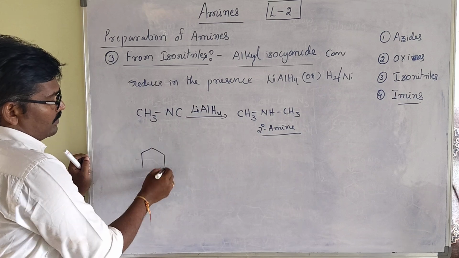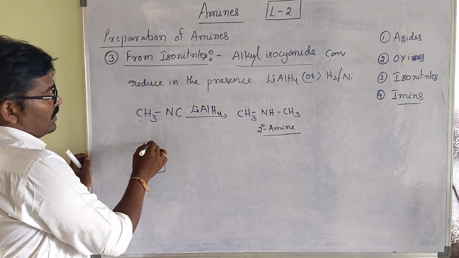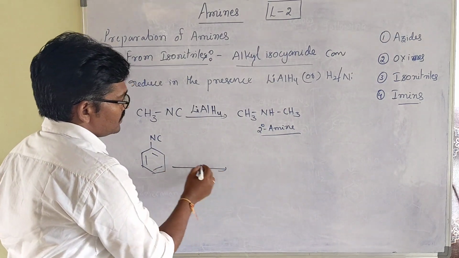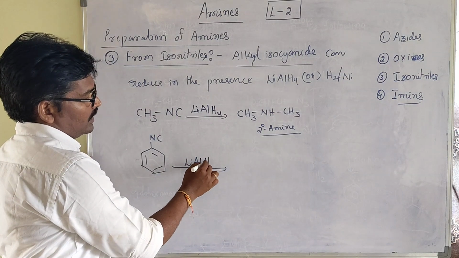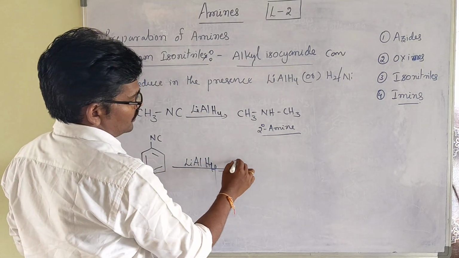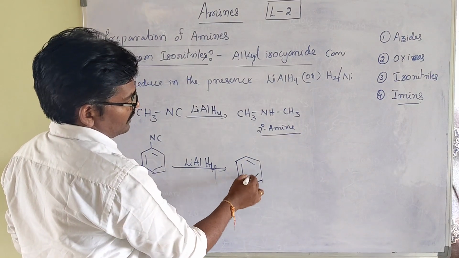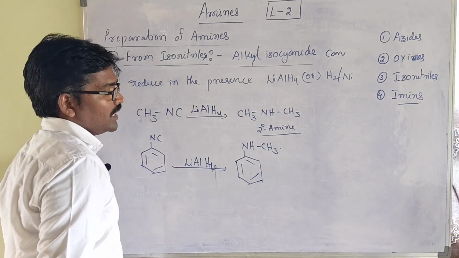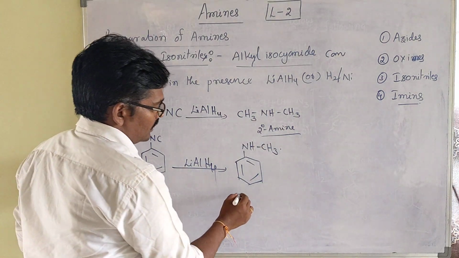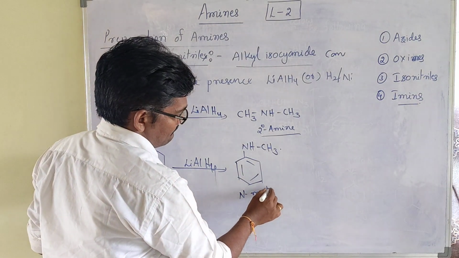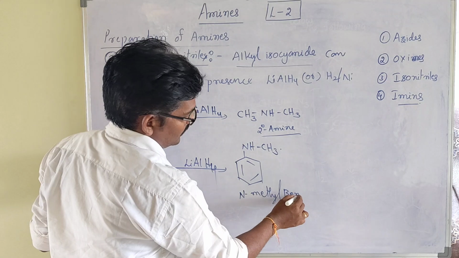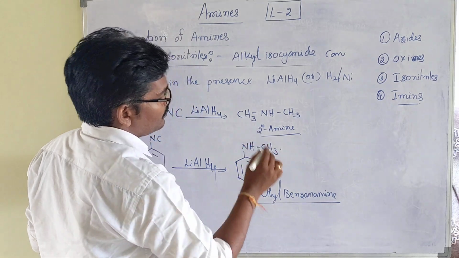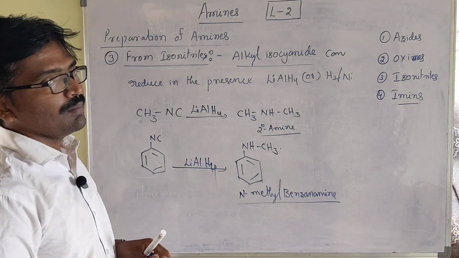For example, benzene isonitrile will be there. Carbylamine we call benzene isonitrile, C6H5-NC. In the presence of lithium aluminum hydride, what happens? Benzene as usual, then NH-CH3 will be formed. Sorry, N-methyl benzenamine, or N-methyl aniline. N-methyl benzenamine will be formed. From isonitrile it happens like this.